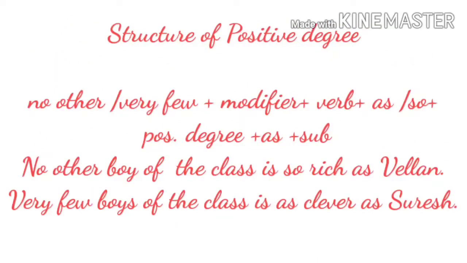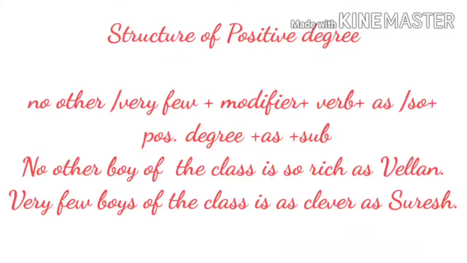Let's learn about the structure of positive degree. The sentence starts in this way: no other or very few. Out of these two, any one will be there in the beginning of the sentence, plus modifier, plus verb, plus as or so, any one of these two, plus positive degree, plus as, plus subject. So see the example. No other boy of the class is so rich as Velen.